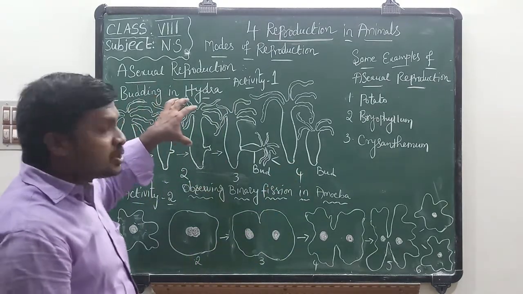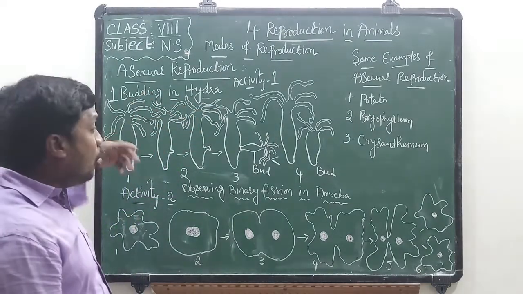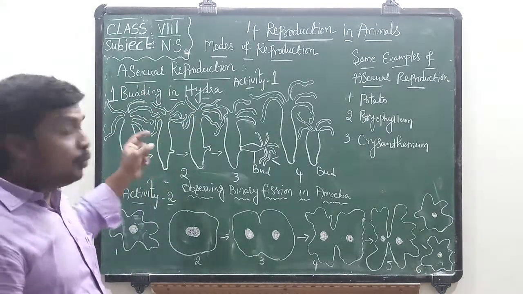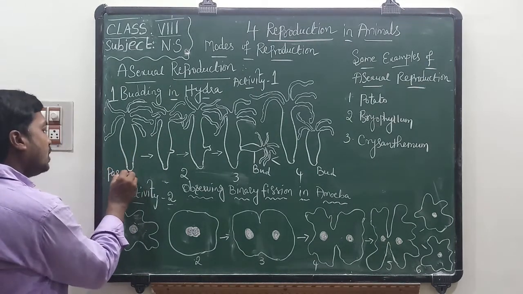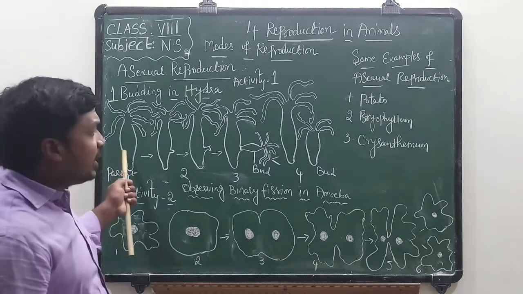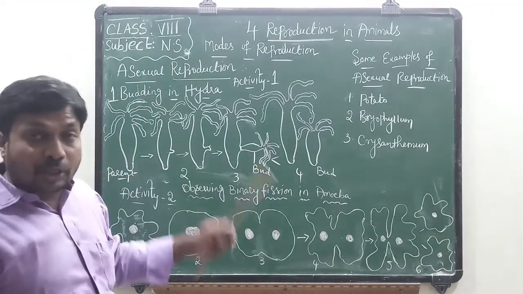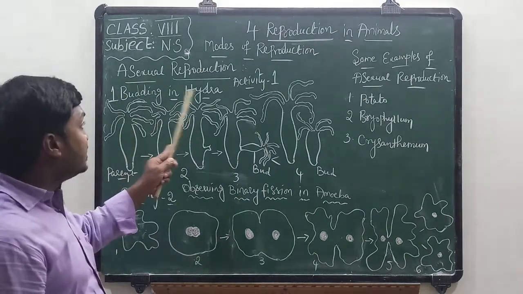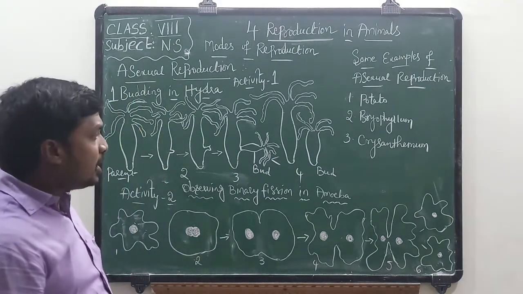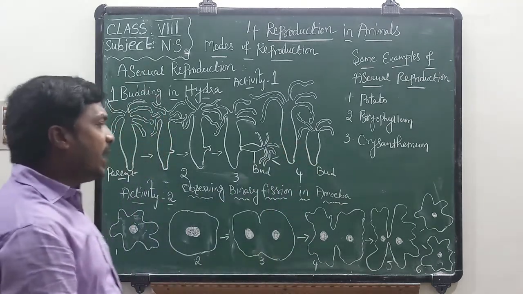If you observe in this diagram or flow chart, no two organisms are involved here, only one organism, the parent hydra. The parent hydra can produce daughter hydra directly without production of gametes. So budding is a type of asexual reproduction. This is the daughter hydra and this is the parent hydra.